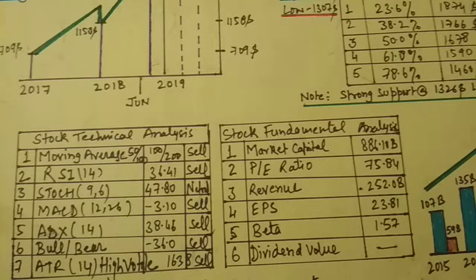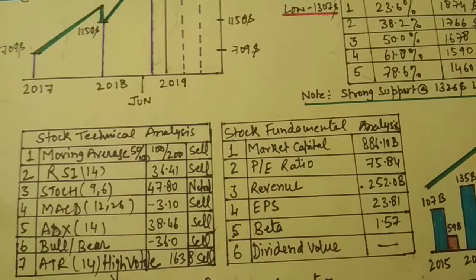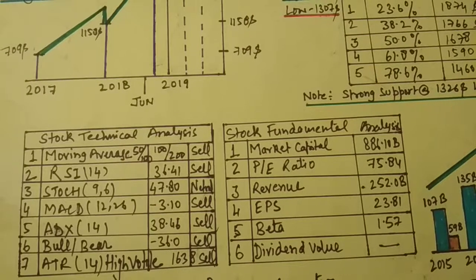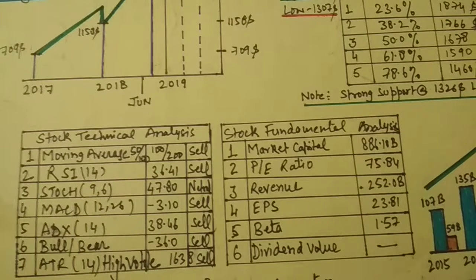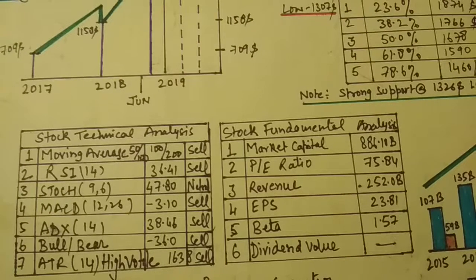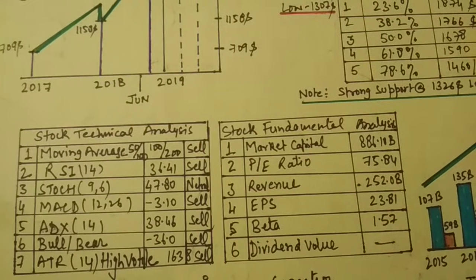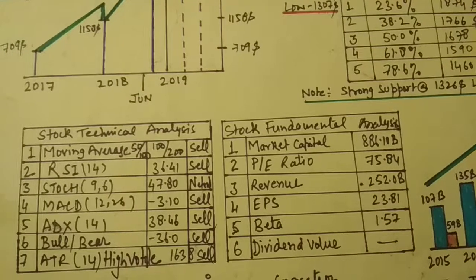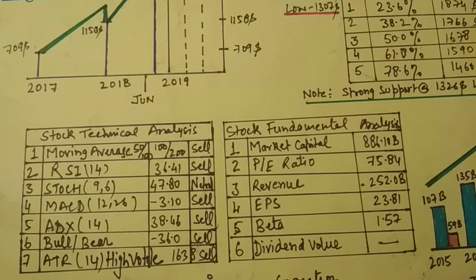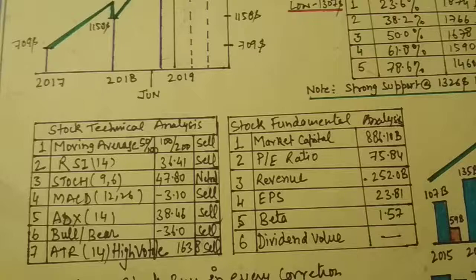Revenue is 252 billion dollars. Earnings per share is 23.81, and beta is 1.57. Dividend value is nothing, which means Amazon is not giving a dividend at this time.